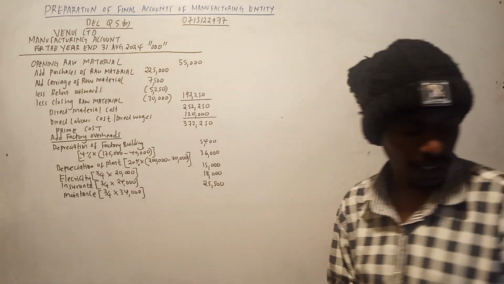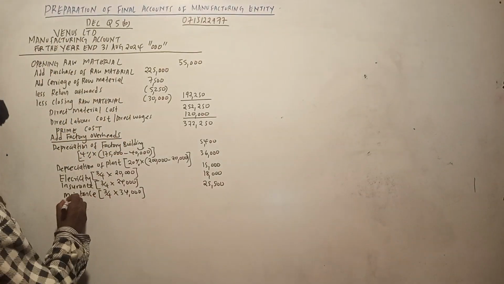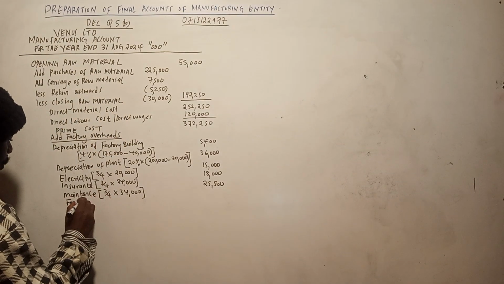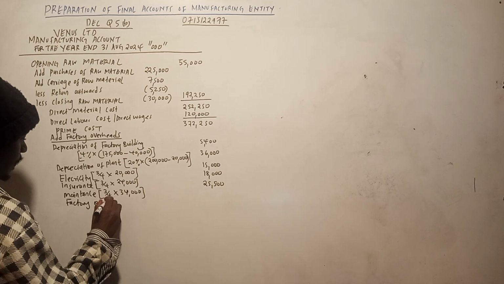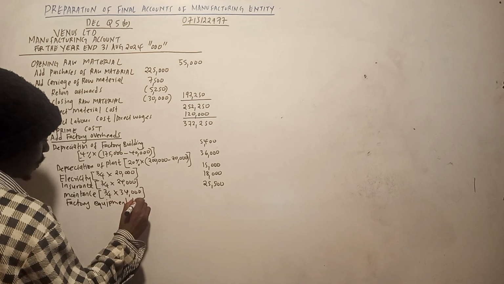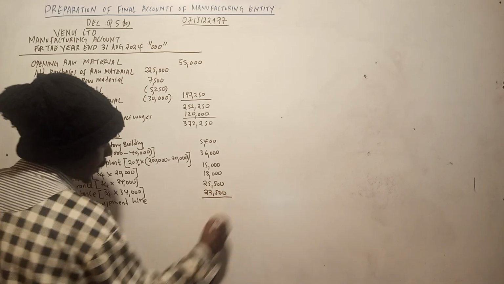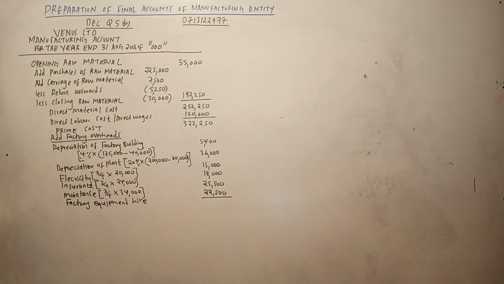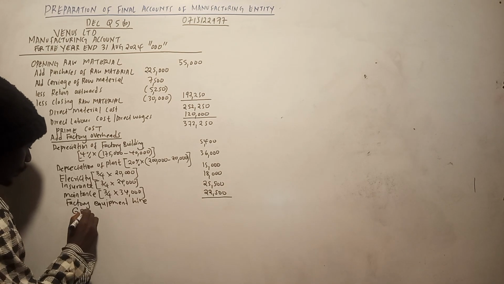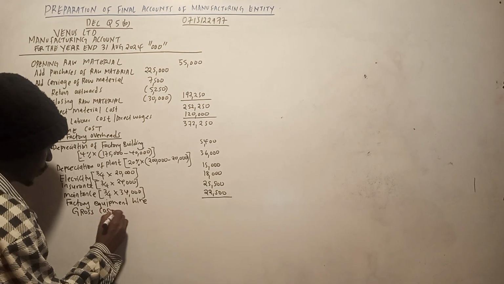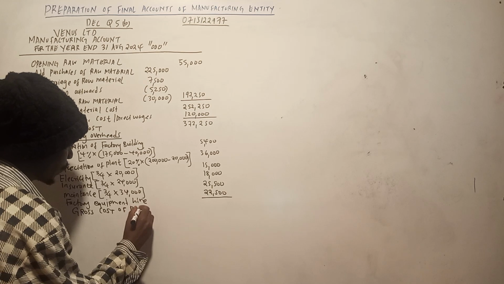We have the factory equipment hire, which is 22,500. I think those are the items which we can say are under factory building. So add them together. We get the gross cost of production.